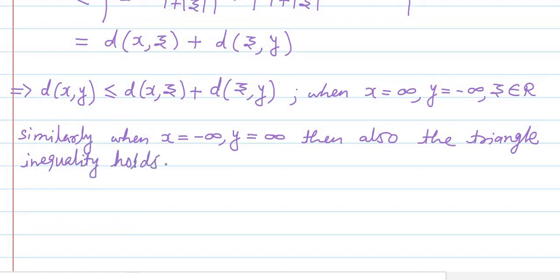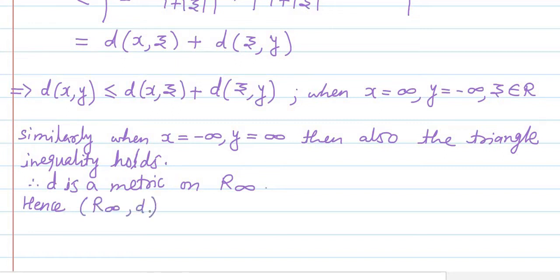So therefore we have shown that in all the cases the triangle inequality holds. So therefore D is a metric on the set R infinity, and hence R infinity comma D is a metric space.